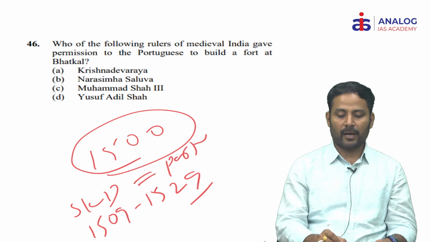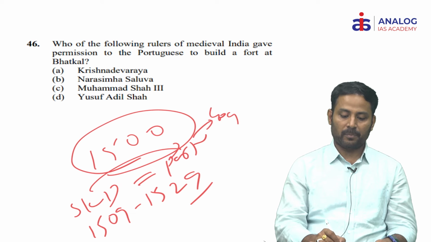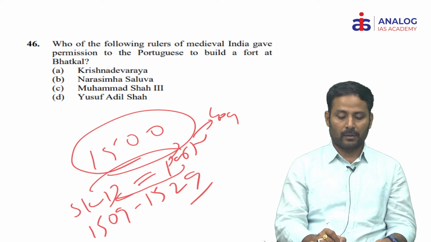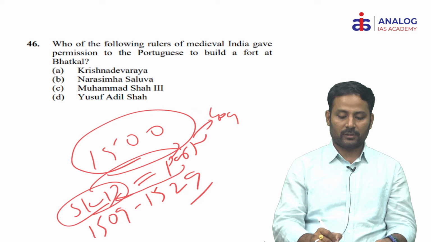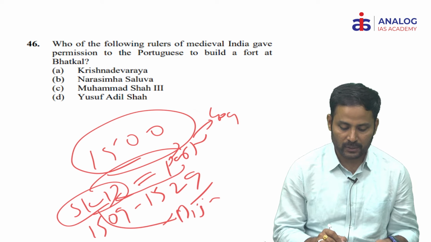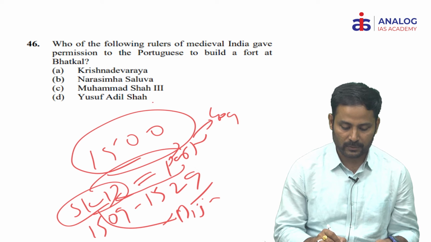So Sri Krishnadevaraya helped the Portuguese to get Goa. In return, he concluded a commercial treaty. So the Portuguese must sell their Arabian horses and saltpeter only to Sri Krishnadevaraya, in order to check Bijapur. So we can eliminate Yusuf Adil Shah, who is from Bijapur. There is no chance that Yusuf Adil Shah would support the Portuguese.